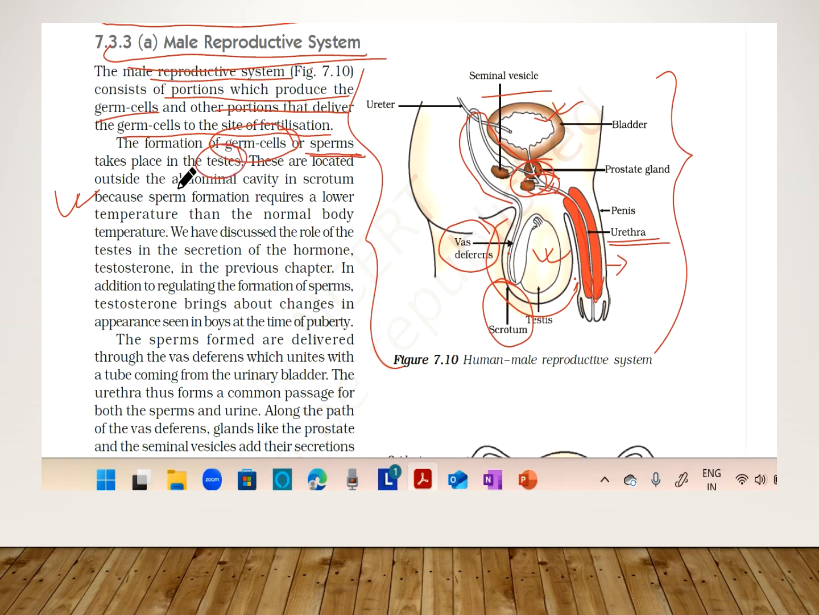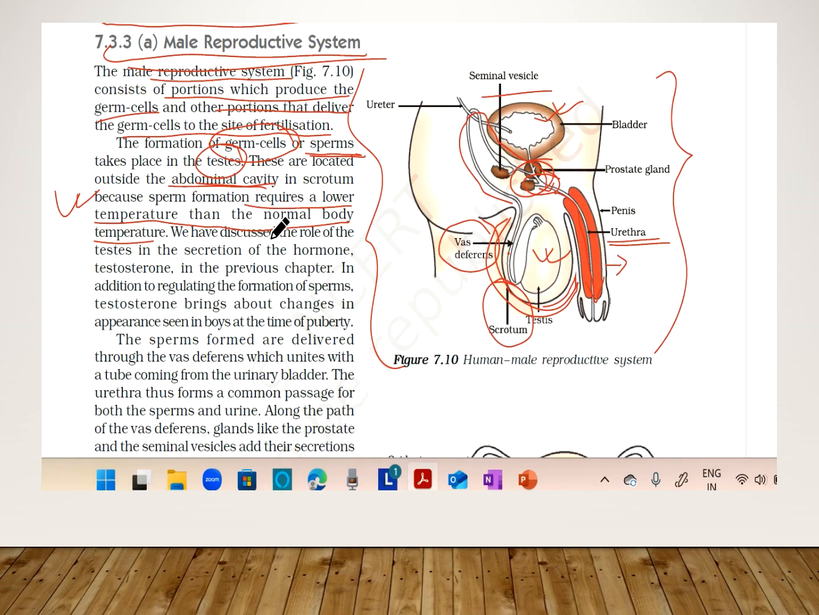They are located outside the abdominal cavity. I told you they are located in this scrotal sac, or scrotum. Why? Because sperm formation requires a lower temperature than the normal body temperature. If they were located inside the abdomen, the sperms would not mature and they would get destroyed. So they should be at a lesser temperature than the body.